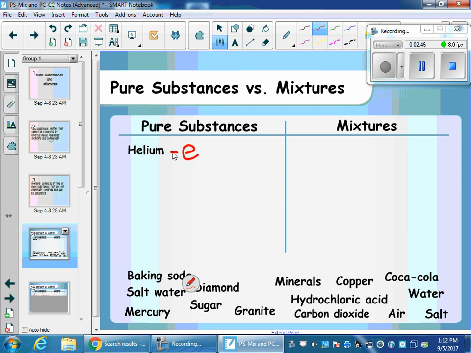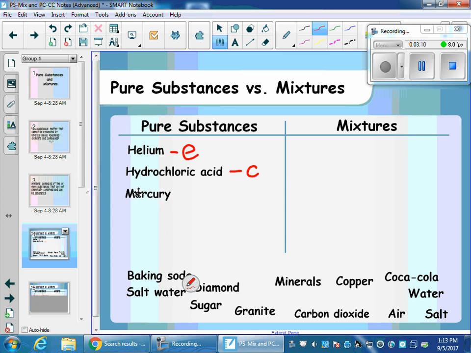Your next example is hydrochloric acid. This is also a pure substance. It's HCl. Often when people talk about very weak or very strong acids, sometimes they're talking about hydrochloric acid. This is a compound. It is written HCl. The next one on your list was mercury. Mercury is an element. It is unique because it is a liquid at room temperature, which is unlike many other elements.